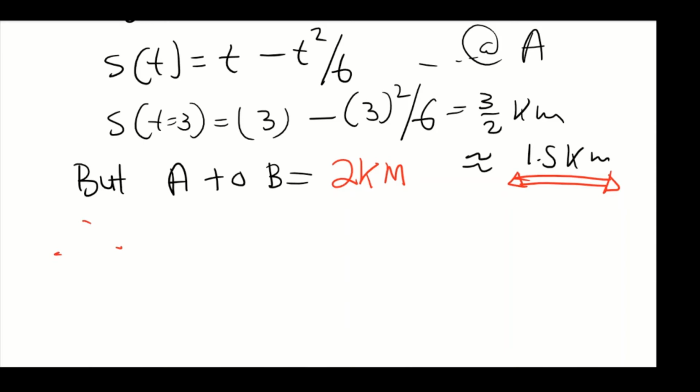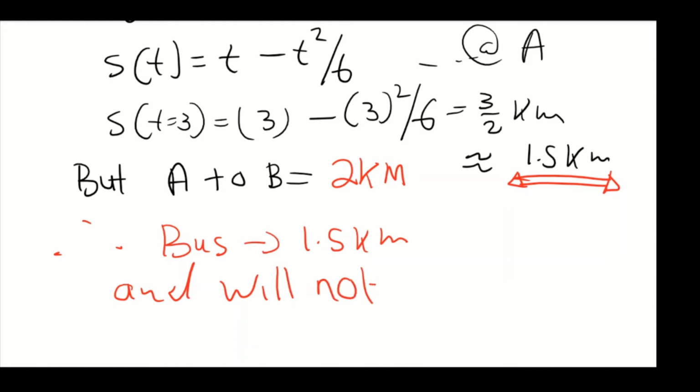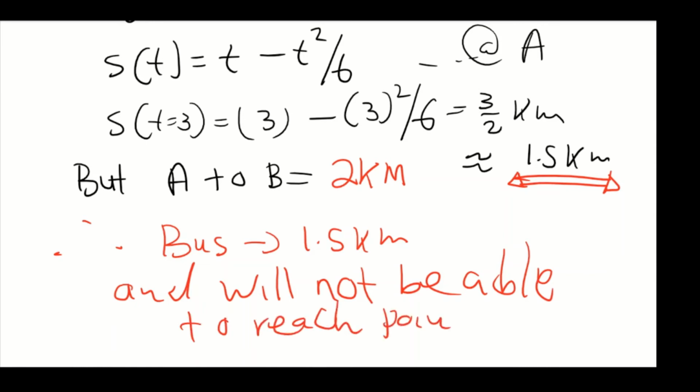Therefore, the bus will only travel 1.5 kilometers and will not be able to reach point B, right? So now we know that the bus won't be able to reach point B. If it doesn't reach point B, it won't be able to reach the diesel to fill up the tank.